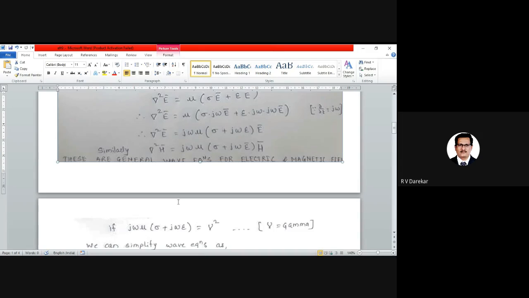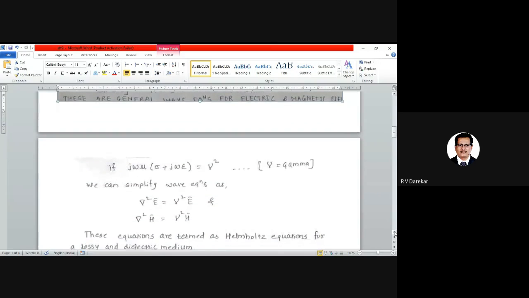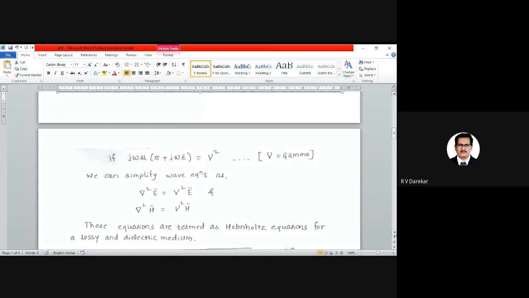Therefore, all the terms can be taken together and represented with one more variable, that is gamma square. We can simplify the equation as the scientist who invented the equation, called the Helmholtz equation. Just have a look.